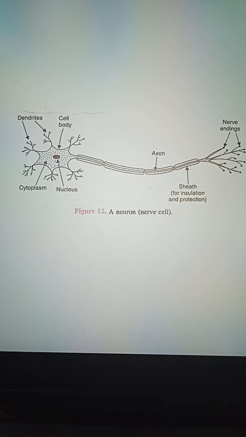These neurons transmit this impulse to each other, and then the brain or spinal cord processes the message, and from the central nervous system it goes to the effector cells through the motor neurons. So relay neurons are those neurons which are present in the brain and the spinal cord.